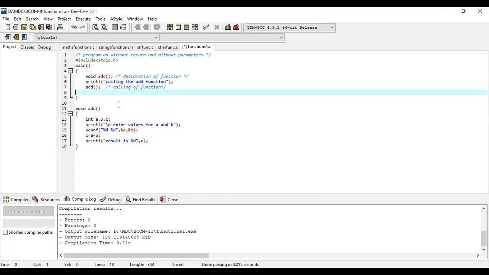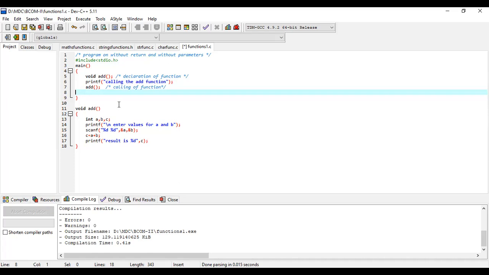And we can call the function any number of times. That's why we write functions. Instead of writing the entire logic in the main function, we separate the logic into different functions.